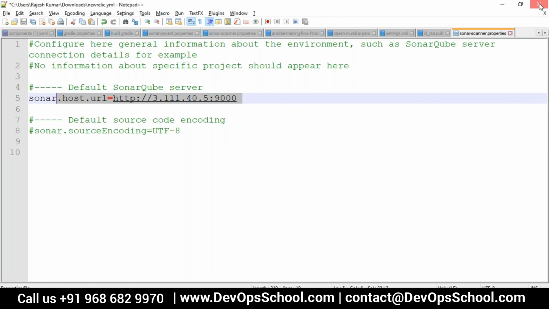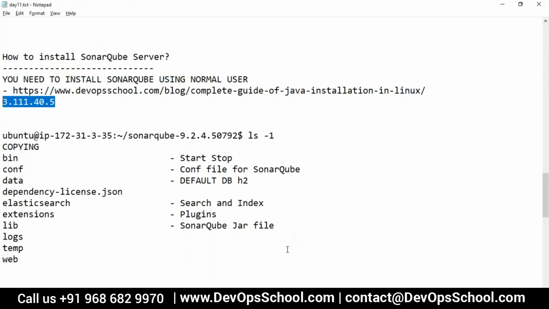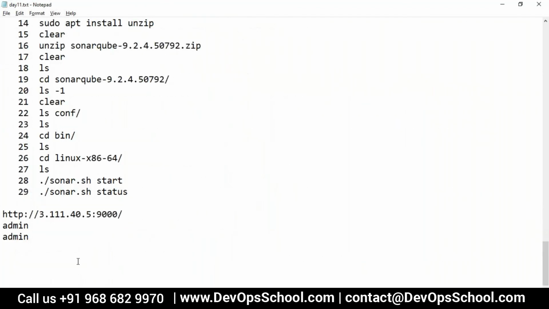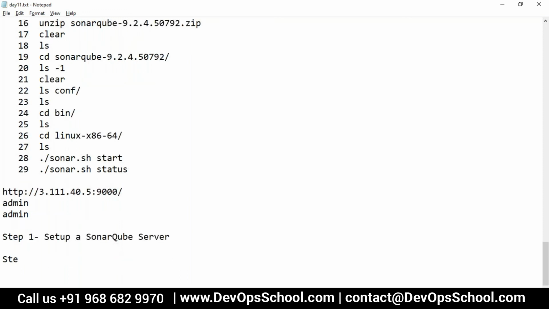So that is done. First step is done. I will write it in steps so you'll not forget. Step number one, set up a SonarQube server. How to set up, you know that. I'll share the documents also one by one.